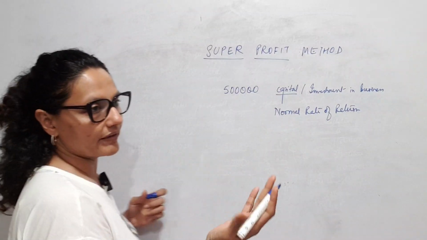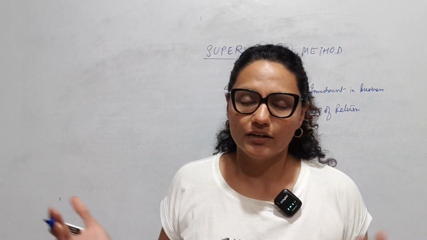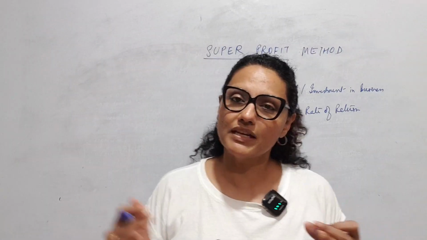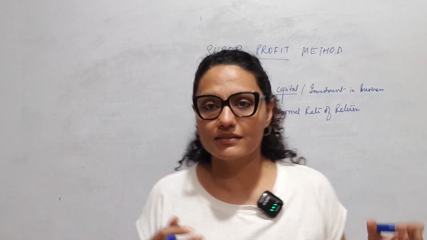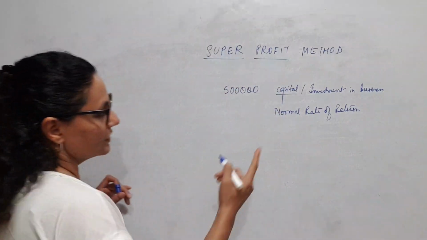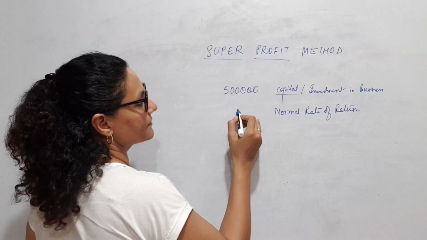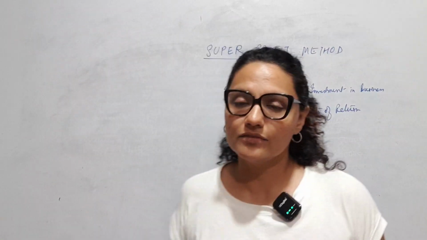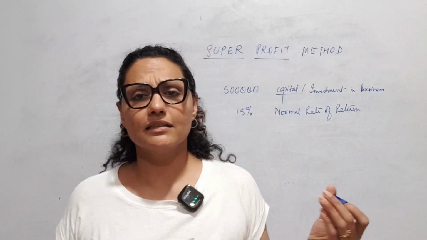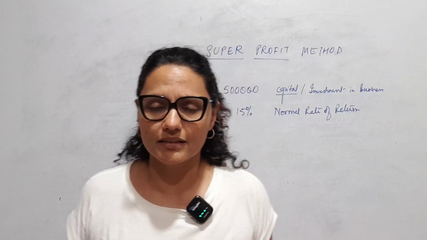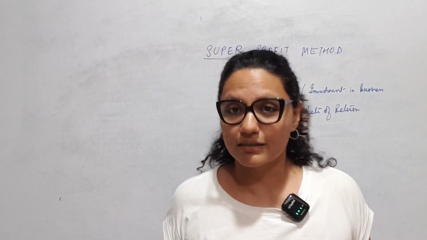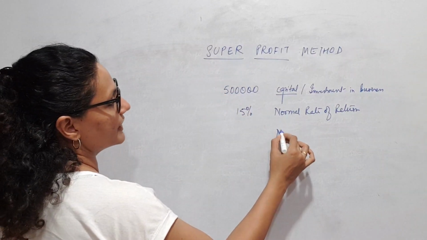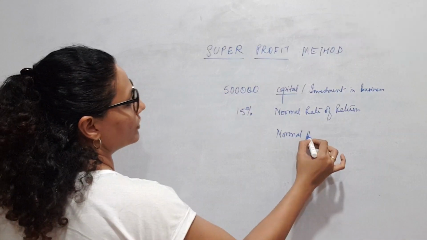Say you are in manufacturing, trading, or a fashion related industry. Anything, every business will have its own level of risks and returns. So, suppose in this business 15% profit is normally expected, meaning this is the bare minimum we expect. Itna to hona hi chahiye. Of course, there can be more. So, 15% of this will be termed as normal profits.